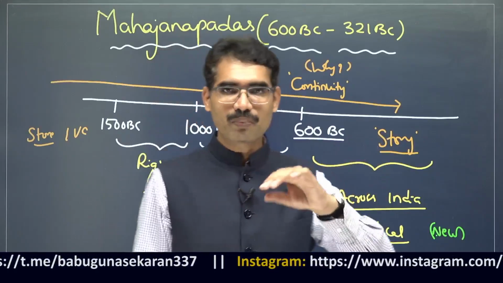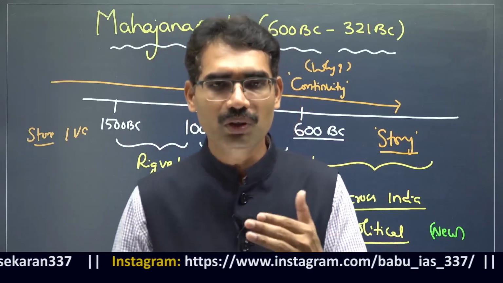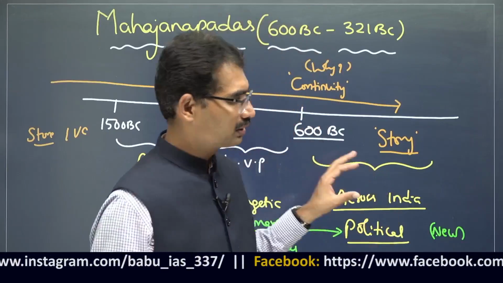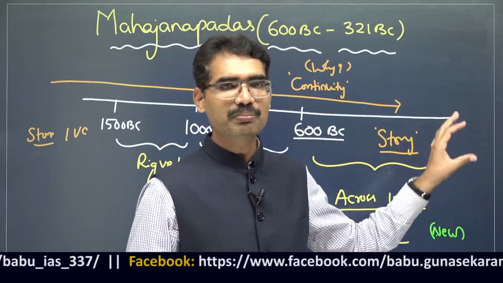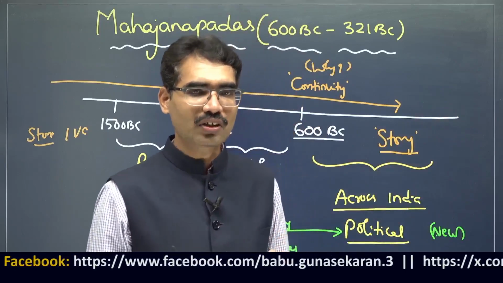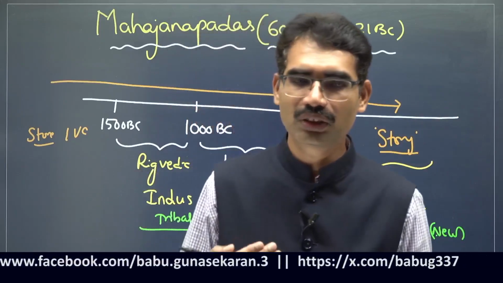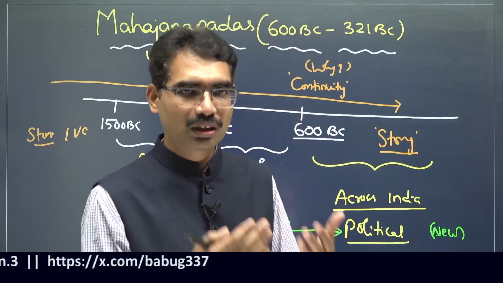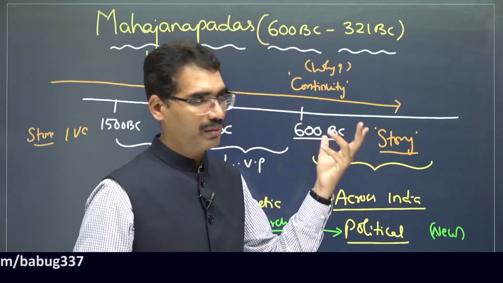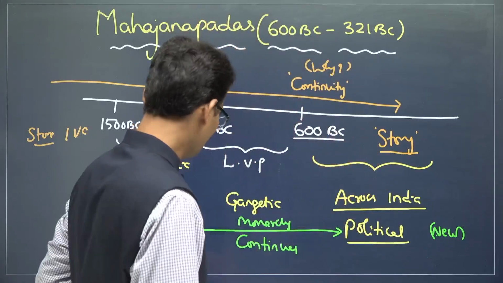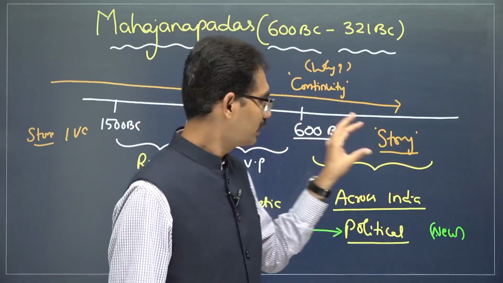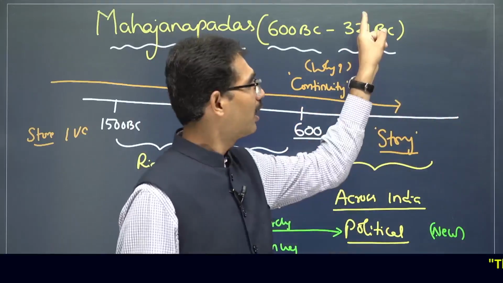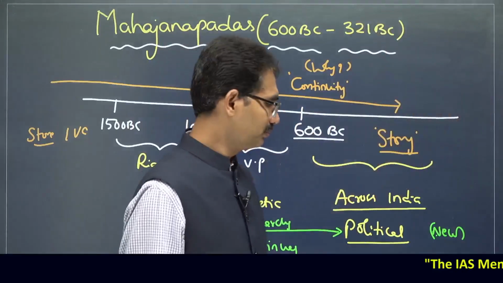That is why, by this time period, you are getting one more very analytical question: why is there continuity? Indian rulers and Indian people did not discard the previous elements; in fact, they encouraged and continued them and took them forward. Now the rest of the story is how it happened. So we are going to see the story that happened between 600 BC and 321 BC, and after 321, the Mauryan Empire will come.